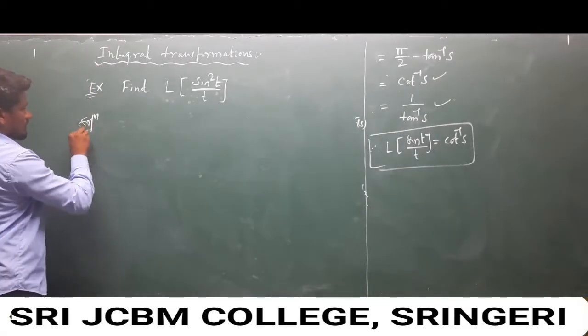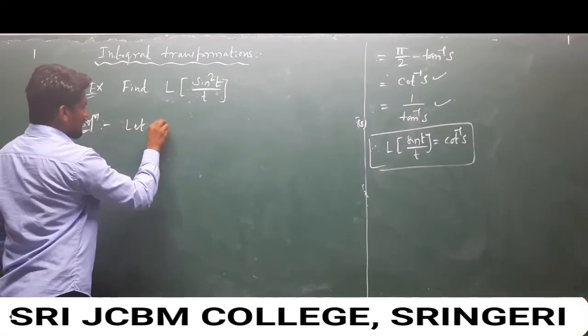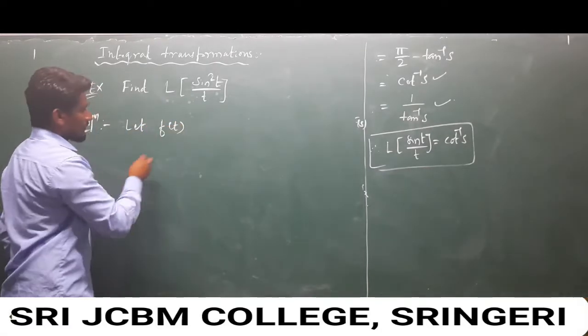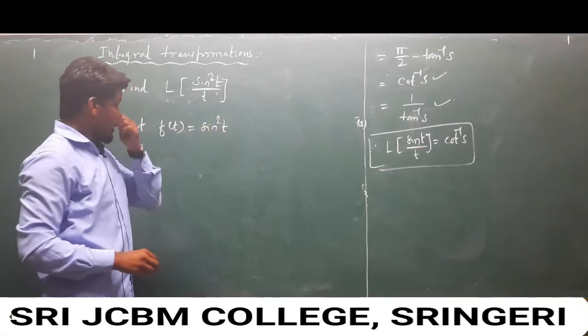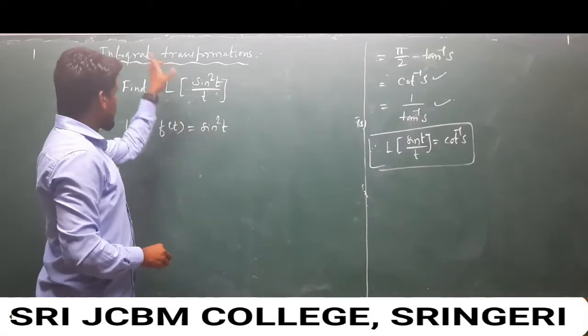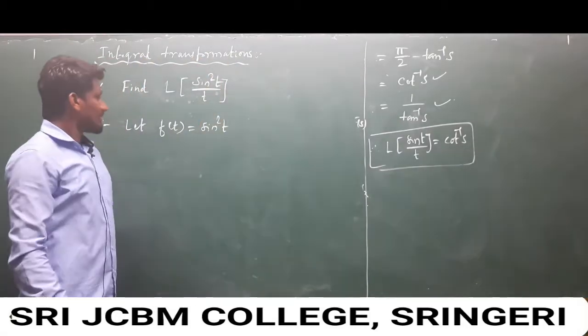Here let f of t be equal to sin square t. Clear? We have to compare with the statement of the integral transformation.